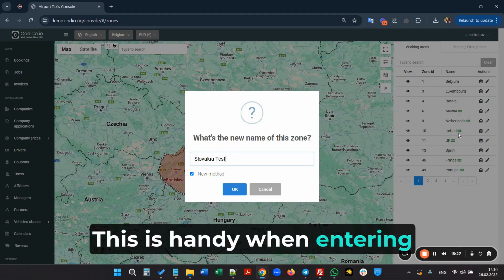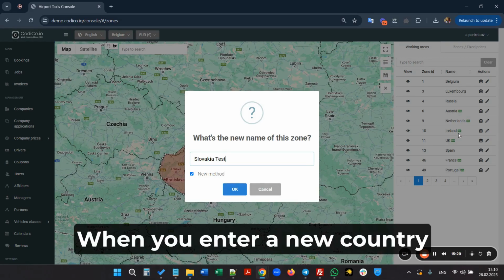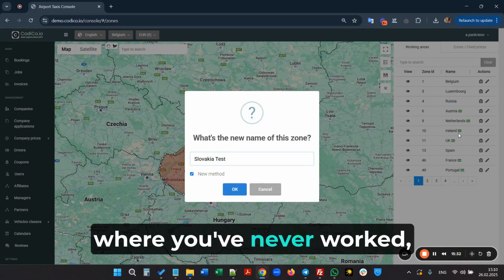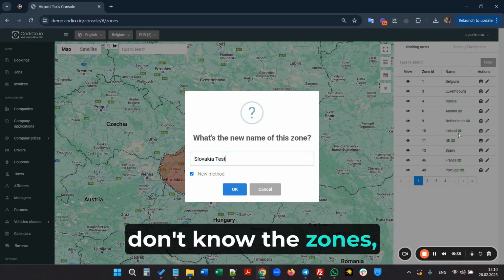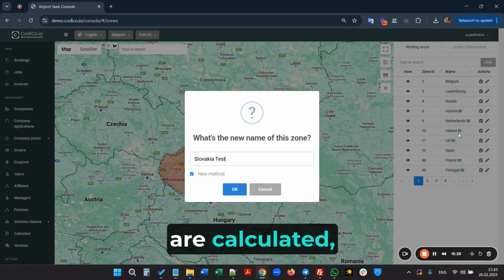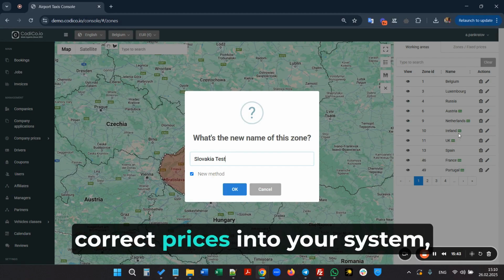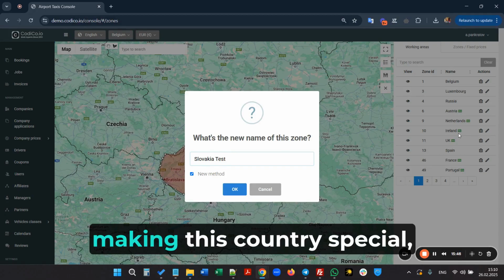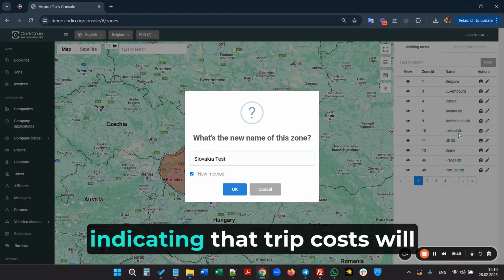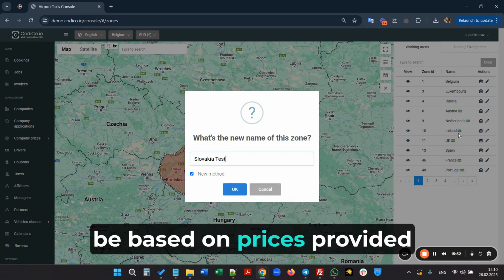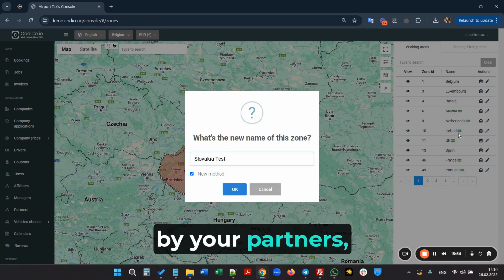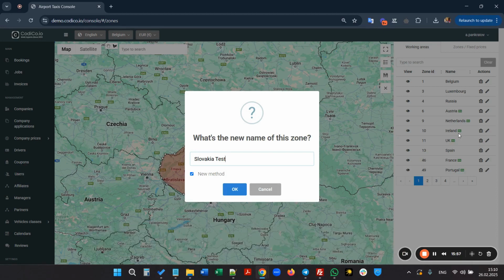This is handy when entering a new market. When you enter a new country where you've never worked, don't know the zones, or how trip prices are calculated but have trusted partners, you can ask them to add their correct prices into your system, making this country special, indicating that trip costs will be based on prices provided by your partners, and the system will work accordingly.